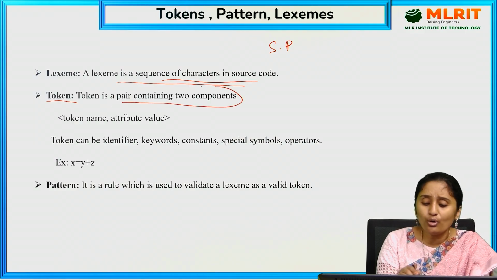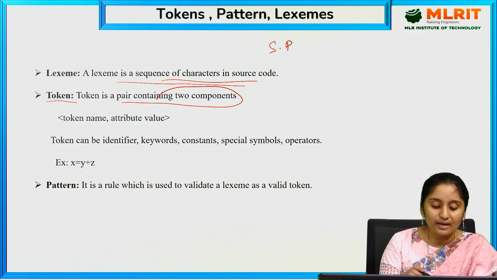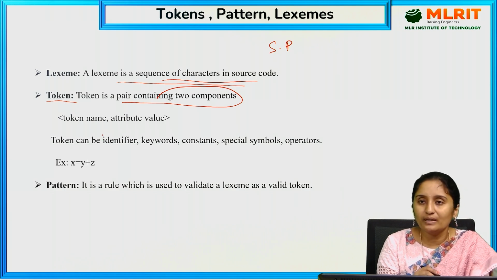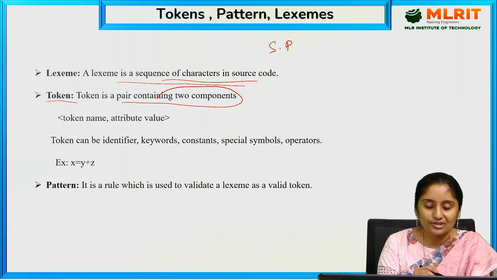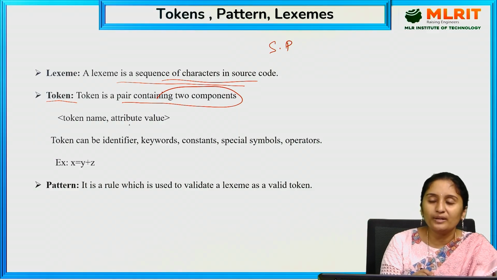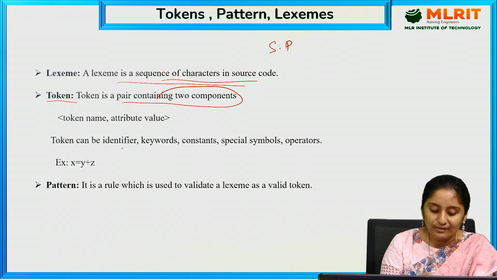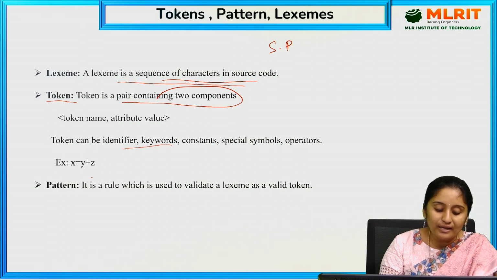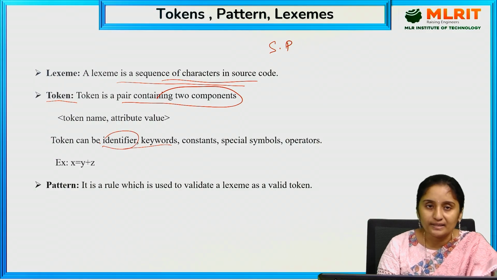contains two components: the token name and the attribute value. The token names can be identifiers and so on, and the attribute value is used because we place these tokens in the symbol table data structure. To do that, we mention some values for the attribute values. The token can be identifiers, keywords, constants, special symbols, and operators. But the attribute value will be placed only for the identifiers.